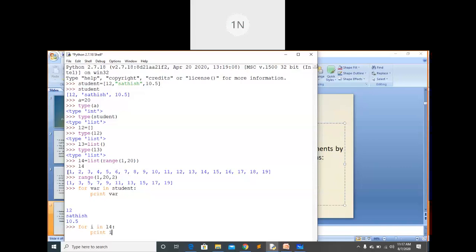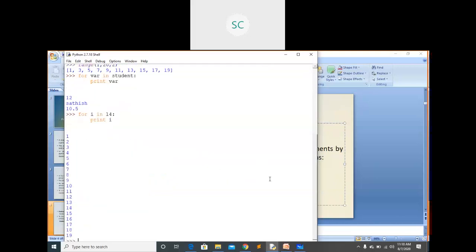Will we get them in this format or one by one? In the same format it seems, sir. Now, how did you get the elements here? From the student list, in student we have these many elements. From the student list I retrieved the elements by using a for loop. I received them like this. I'm expecting 1, 2 in a single line, I think so. Let's see.